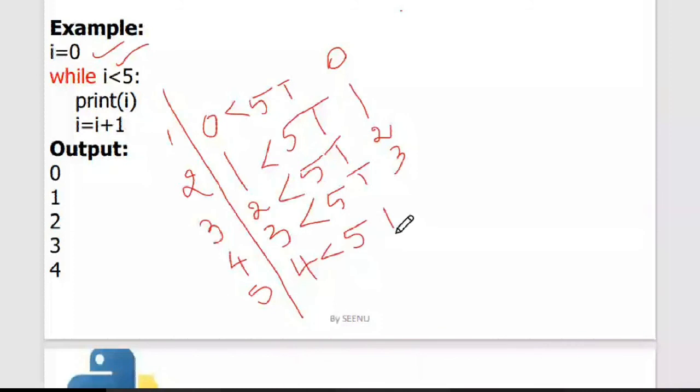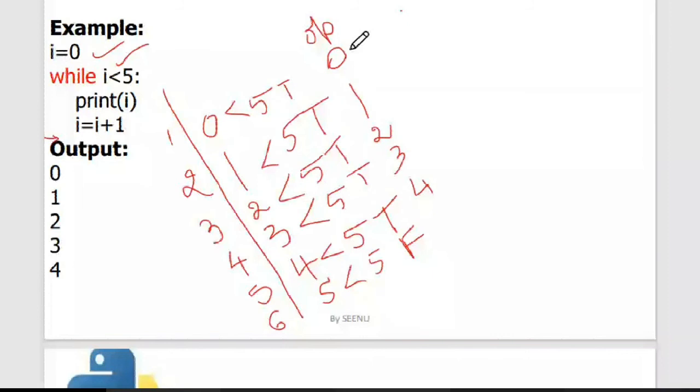And now this is the sixth iteration. In the sixth iteration, I has been incremented and I has become 5. So 5 is less than 5? Now the condition has evaluated to be false. When the condition has evaluated to be false, it will come to the immediate next statement after while. Since there are no statements after while, the control will break and the output is shown to you. So what is the output? This is what gets printed: 0, 1, 2, 3, and 4. So that's what we have got over here.